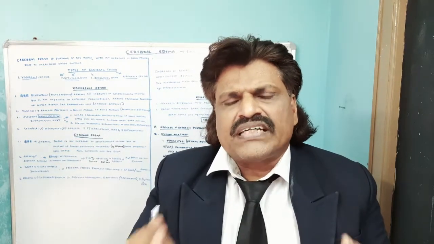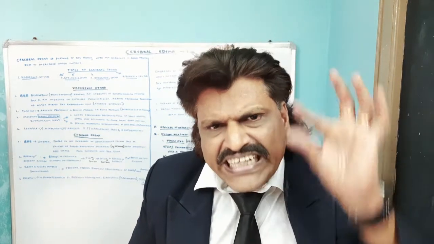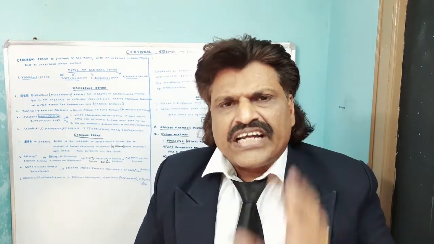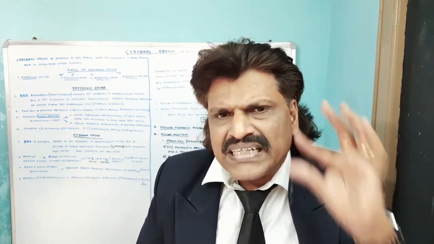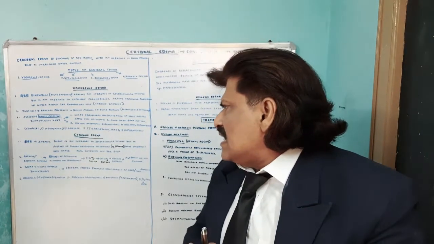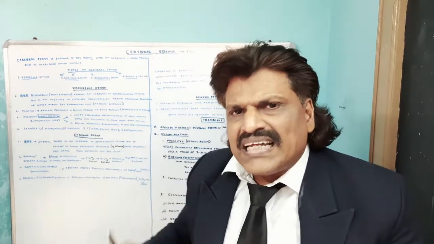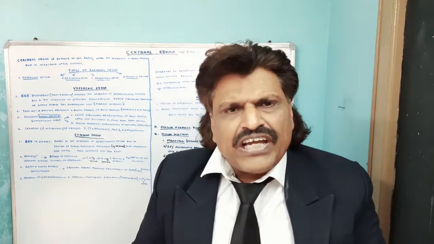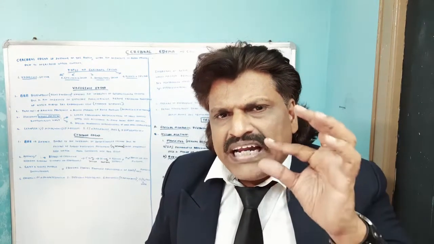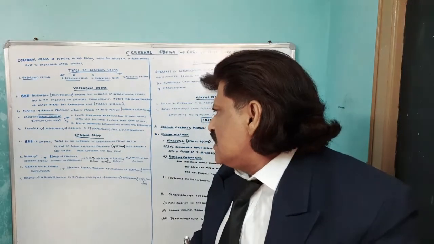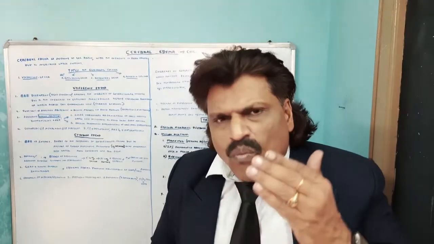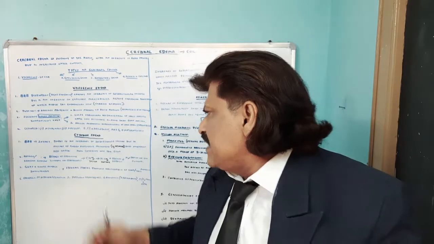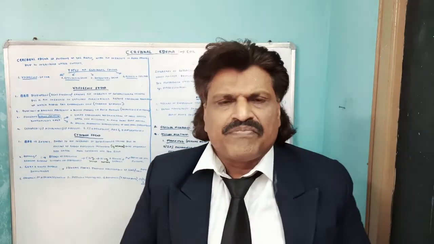In cytotoxic edema, the blood-brain barrier is intact. So what is the pathogenesis? There is an increase in the intracellular volume due to failure of the energy-dependent pumps that normally keep water from entering into the cells.